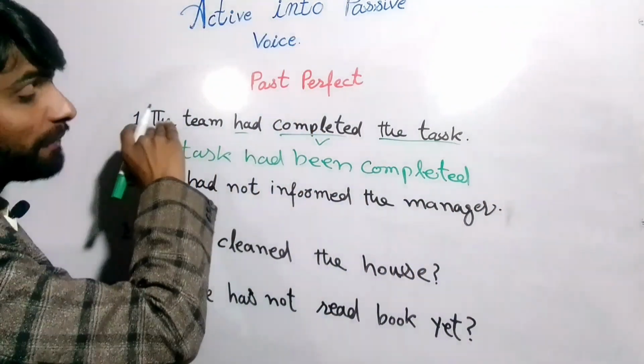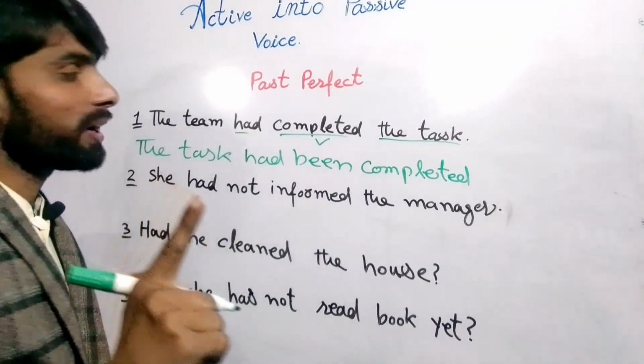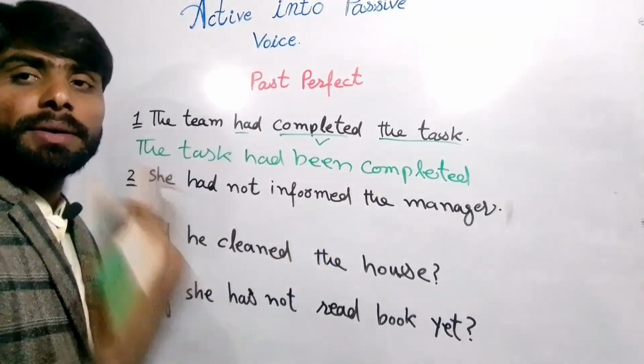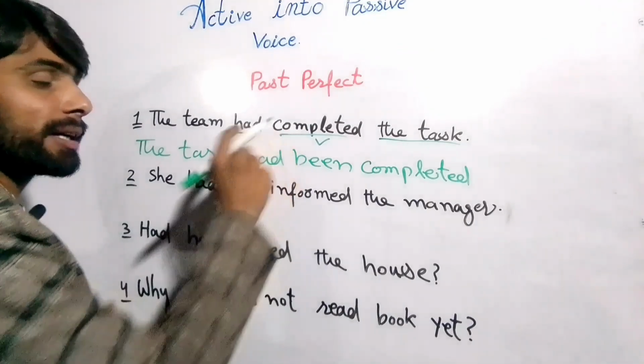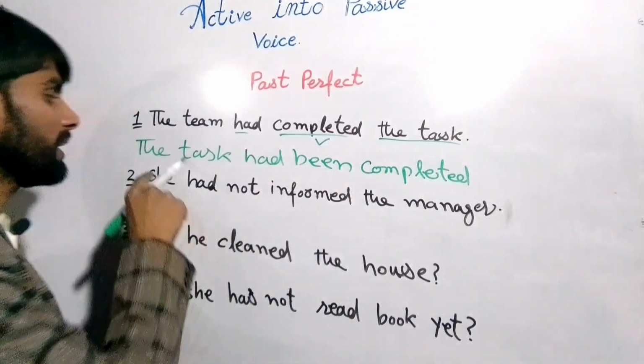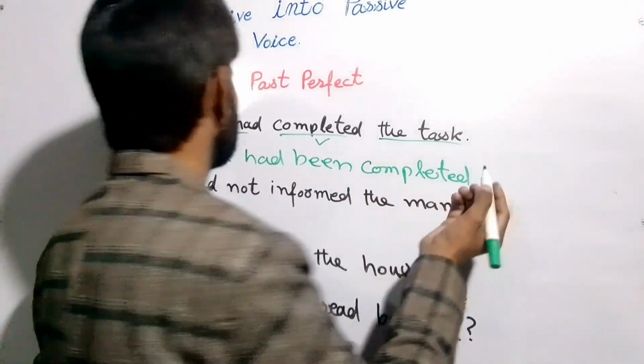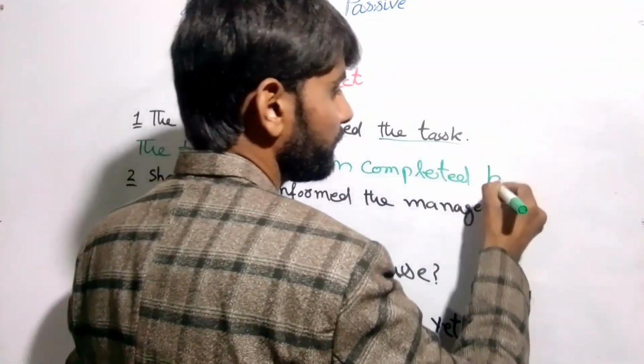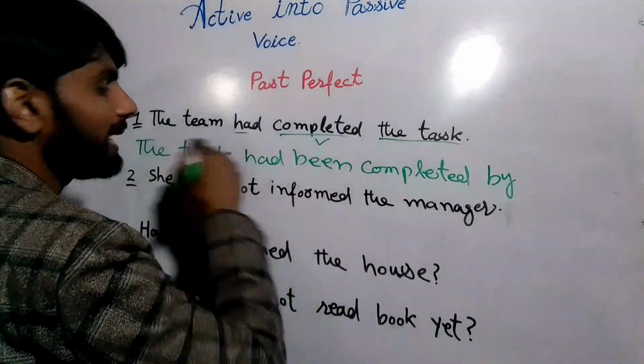So in the perfect tense, the active voice also has the third form, and in the passive voice we will also write the third form, right? The task had been completed by the team, right?